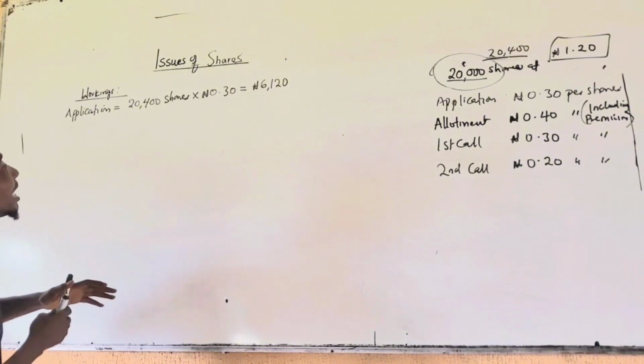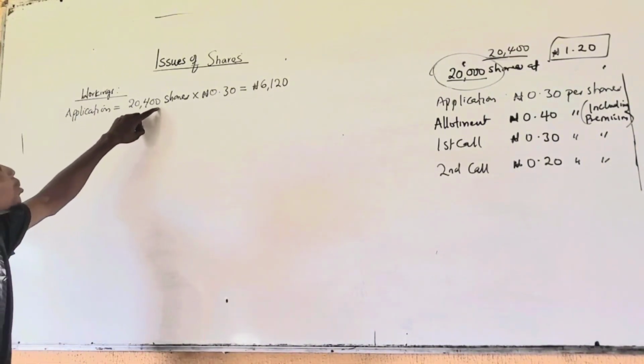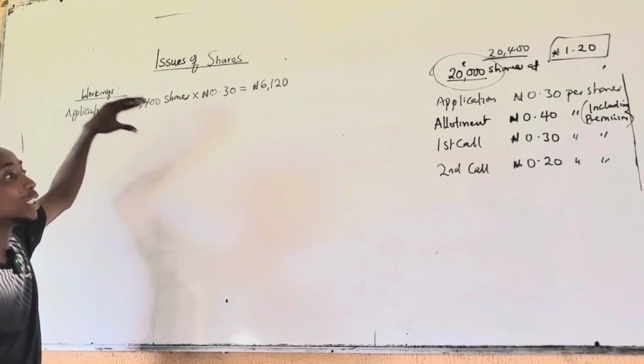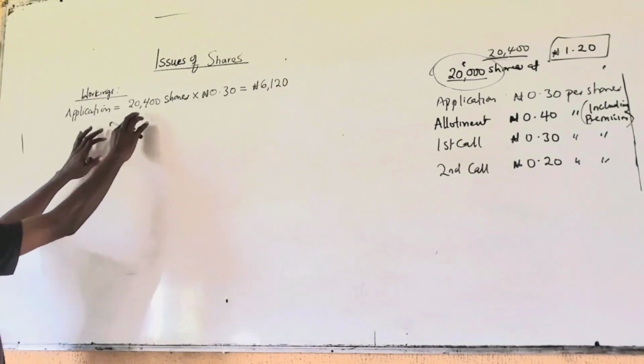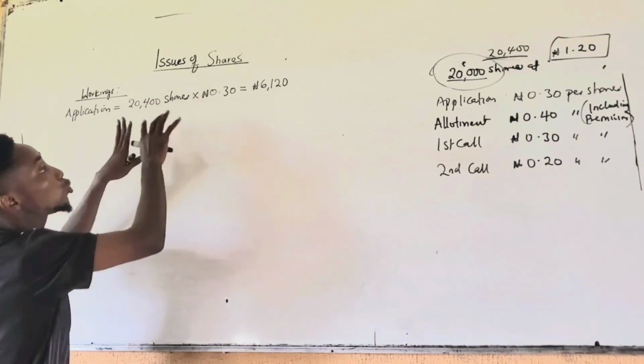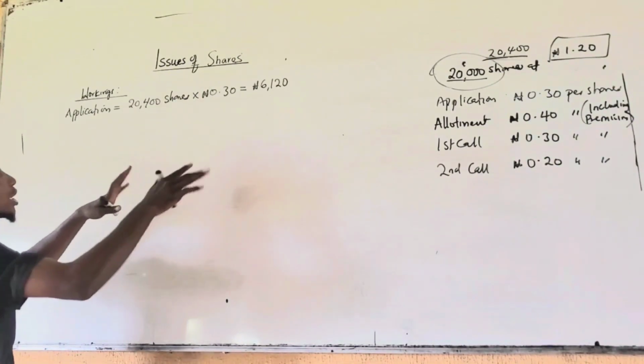Remember that this 20,400 exceeds the issued shares. In accounting, you can't just minus the 400 there; you must show the record, because things must be transparent.